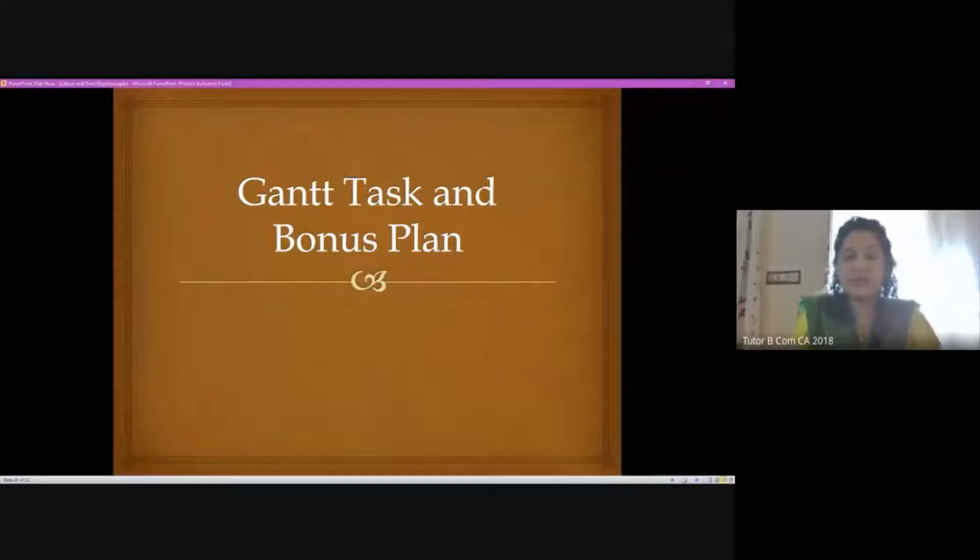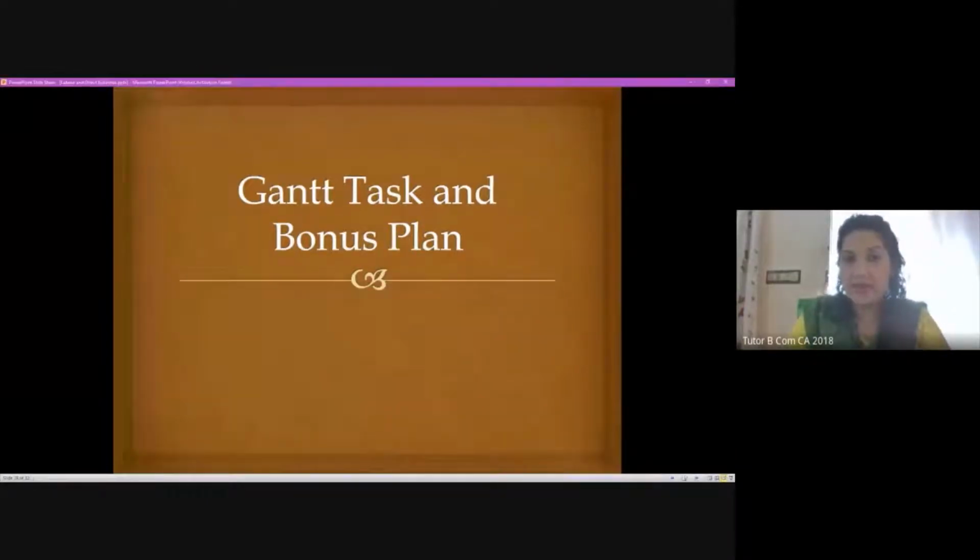In the previous classes, we were discussing the piece rate system. As we mentioned, there are broadly the straight piece rate system, then we discussed Taylor's piece rate system. In yesterday's class, we discussed Merrick's multiple piece rate system. And in today's class, we are going to discuss Gantt's task and bonus plan.